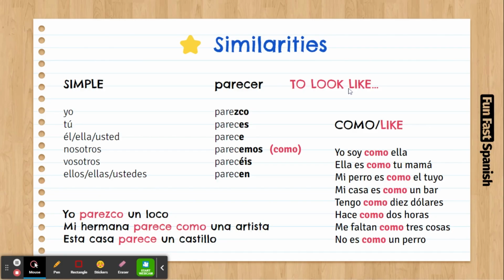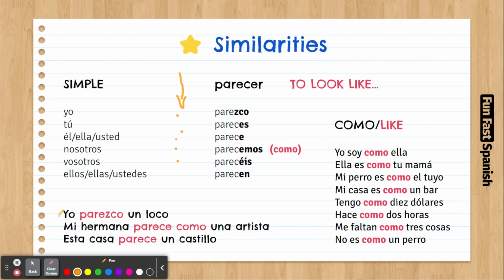It's not like to be similar in general, but it's just to look like. So it's exactly the same thing, but we don't use the reflexive pronoun, the me, te, se, and so on. So yo parezco is like I look like. Tú pareces, you look like. Él parece, he looks like, and so on.